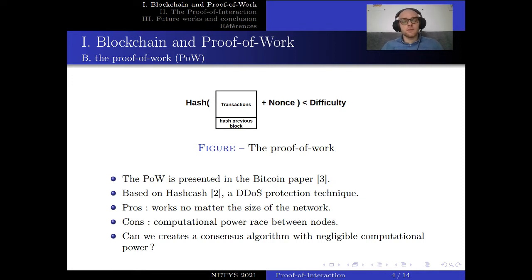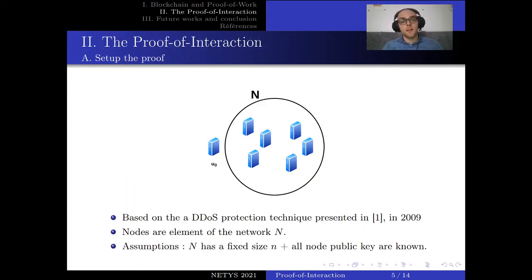Now the problem for our presentation is, can we create a consensus algorithm that reduces this race between nodes, this race to computational power? And here comes the proof of interaction. The proof of interaction is also based on a DDoS protection technique, but this one was presented in 2009, so 1 year after the Bitcoin paper.